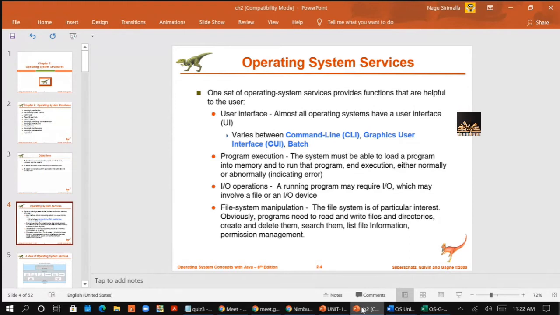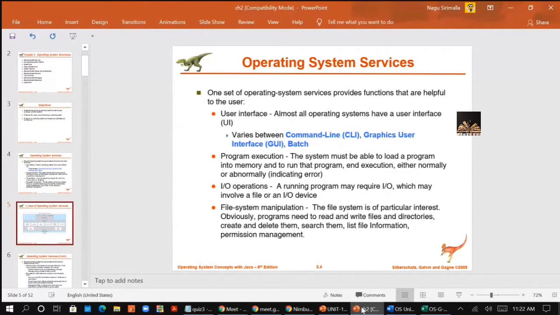All this is taken care of by the operating system. The operating system also includes permissions management, deciding whether other users can open a file and see its contents. That means the OS places restrictions on files based on file ownership. So that is about file manipulation.